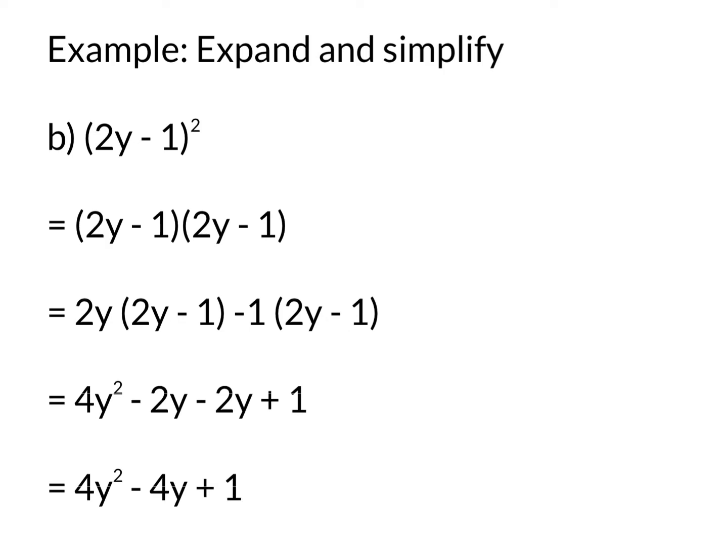We have in fact squared the first and then squared the last on the end and then doubled the middle one, and that's how we got the minus 4y.